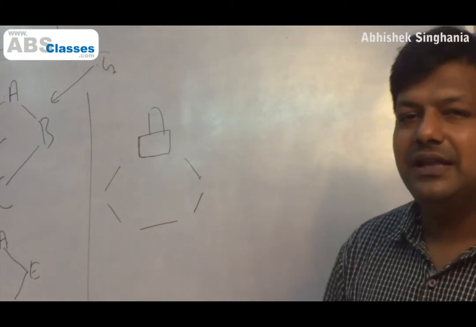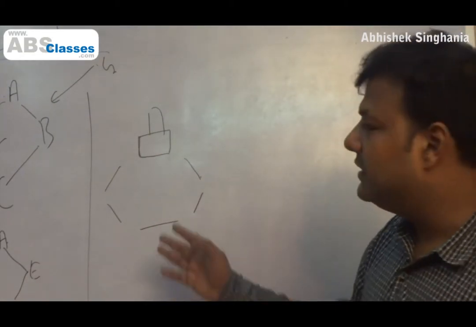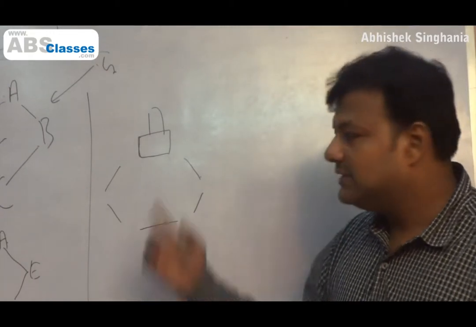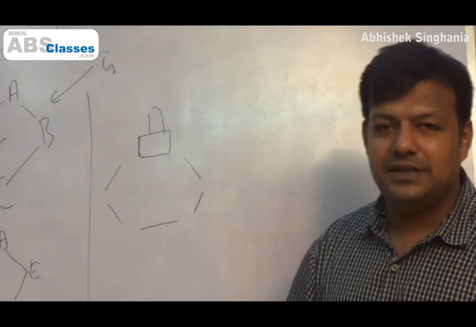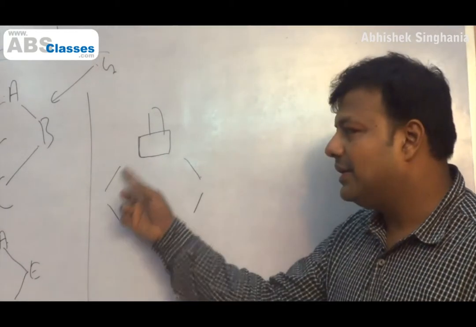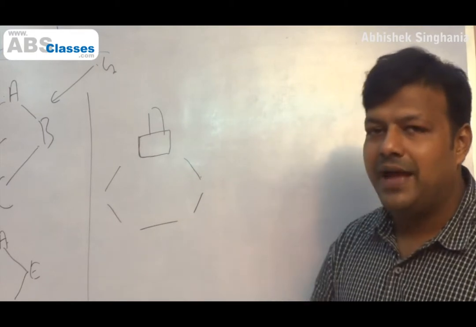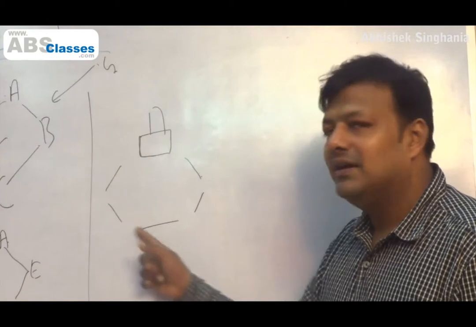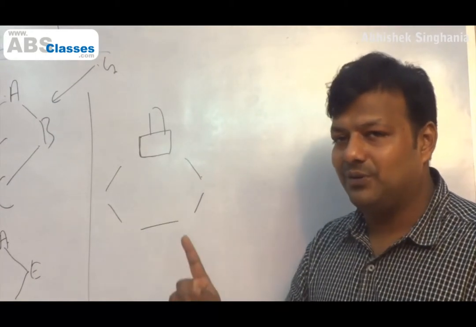In how many ways can the king be selected now? In how many different ways can they be seated in this court? Will it be 5 factorial, 6 minus 1, or will it be 6 factorial? You remember what did we say? One chair different, all chairs different. Circle smash. There is no circle anymore. It's as good as a straight line. So the answer will be 6 factorial, not 5 factorial.